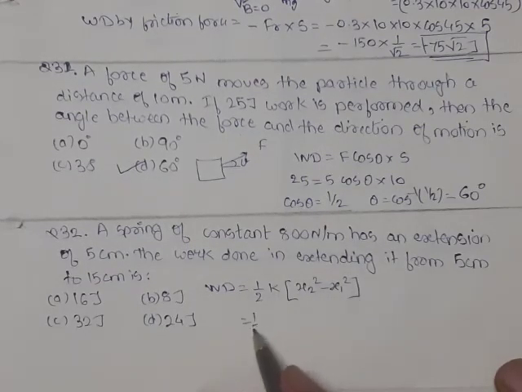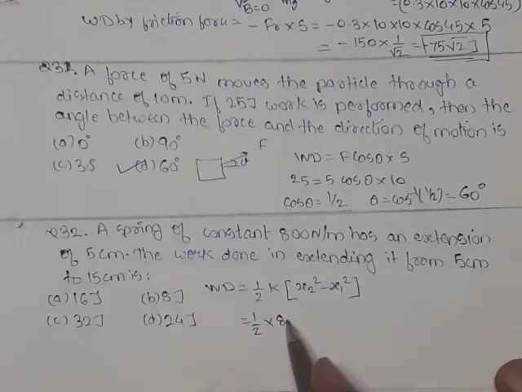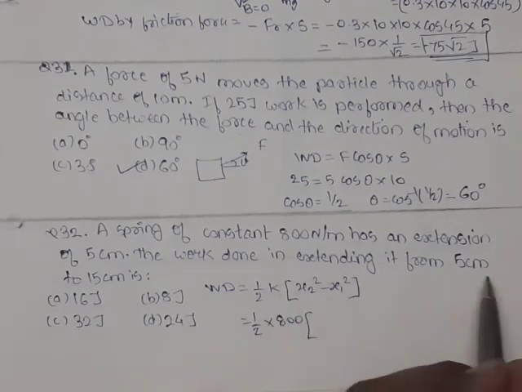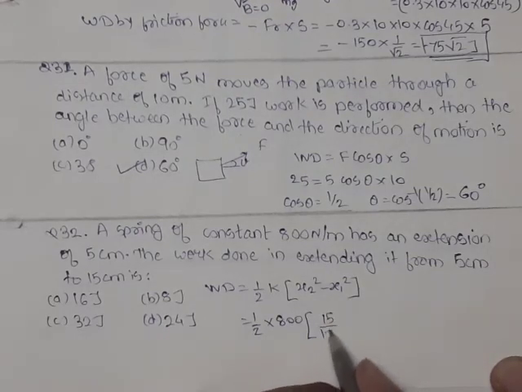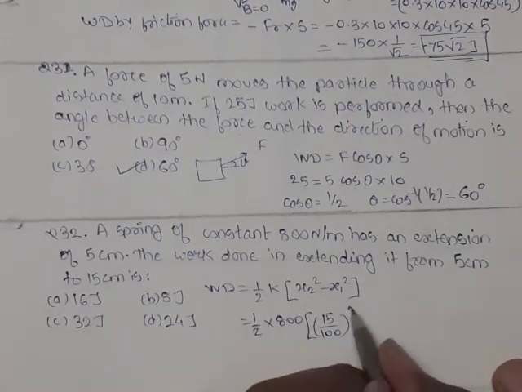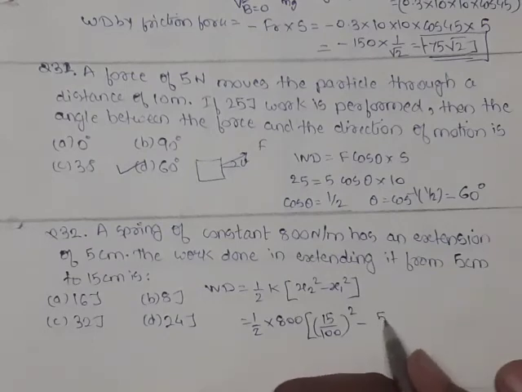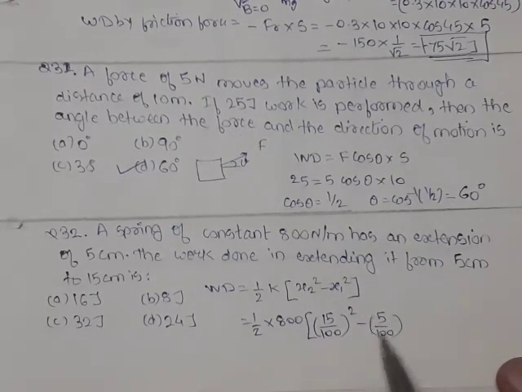So 1/2, spring constant is given 800. Value of x2 is 15 centimeter, means 15 upon 100, converted to meter, square, minus initially it was having length 5 centimeter, so 5 divided by 100 square. Solving this we get value equal to 8 joule. So work done by spring force is 8 joule. So out of 4 options, option B is correct.